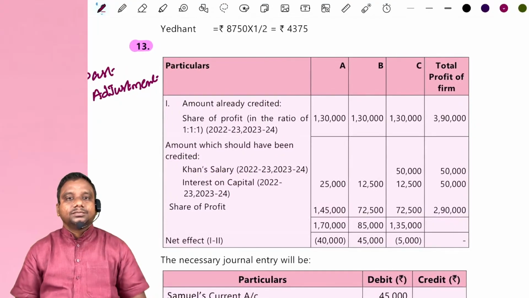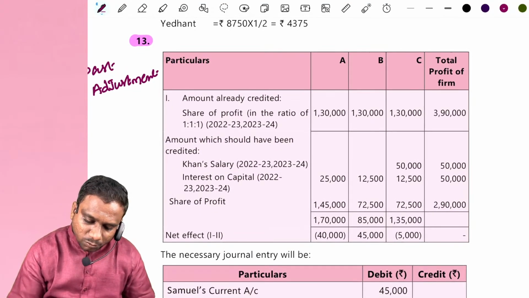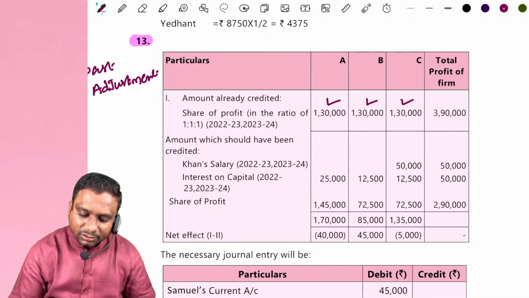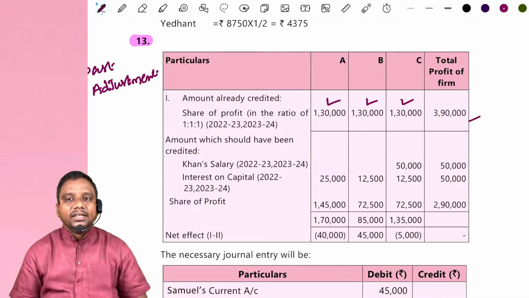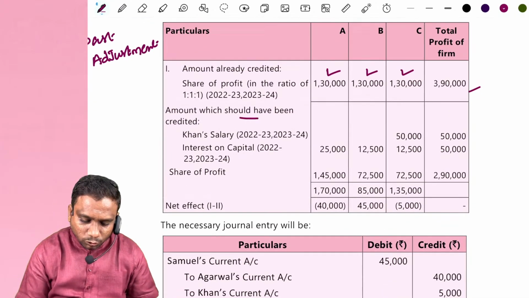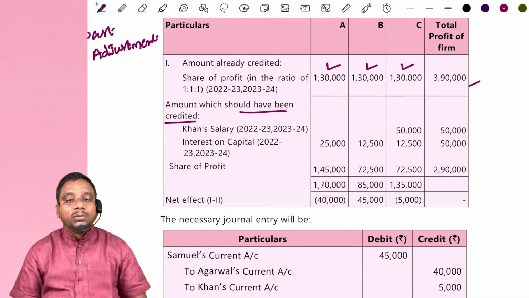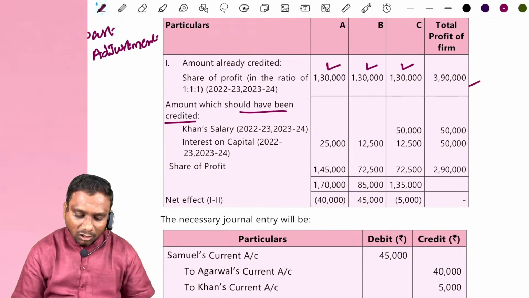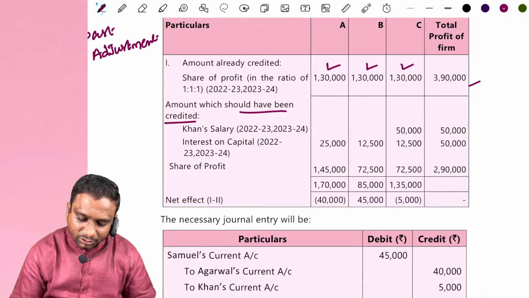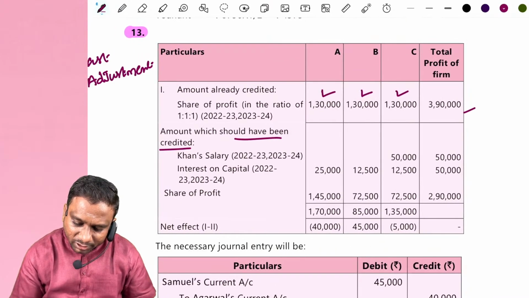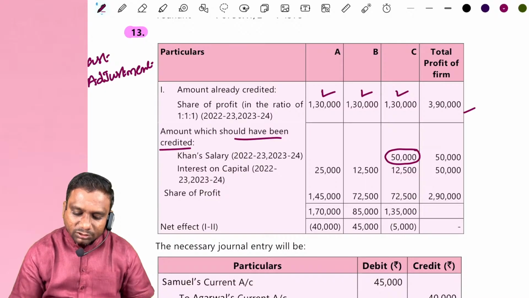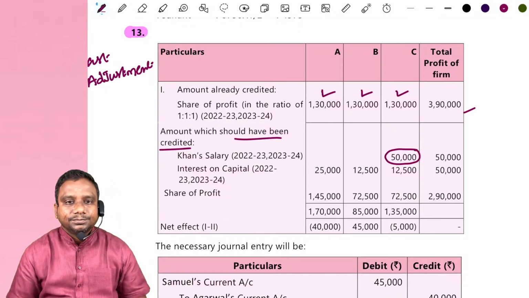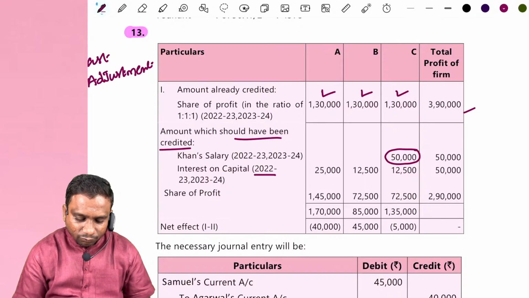Okay, look here. A, how much amount is already credited? A 1,30,000, B 1,30,000, C 1,30,000. Total 3,90,000. But what amount should actually have been credited? Khan's salary is 25,000 for 2 years, 25,000 plus 25,000, 50,000 we have to give credit. Next, interest on capital for 2 years.